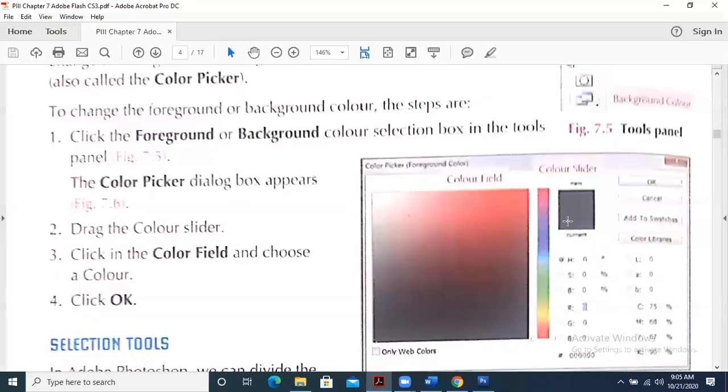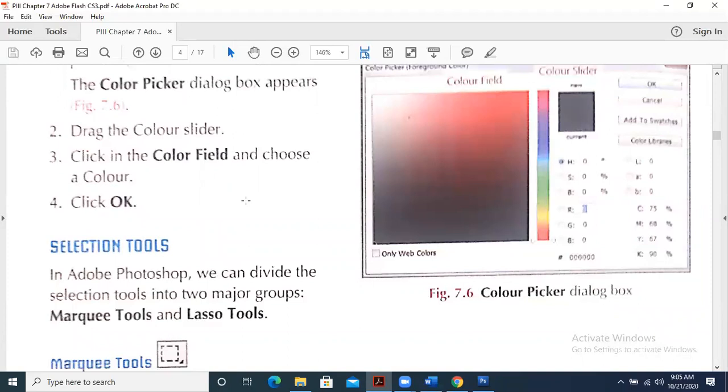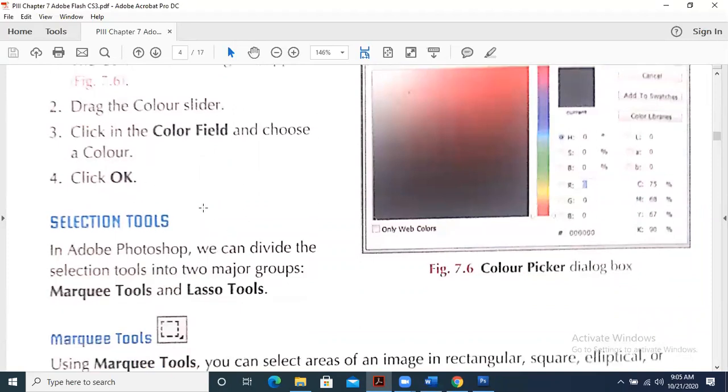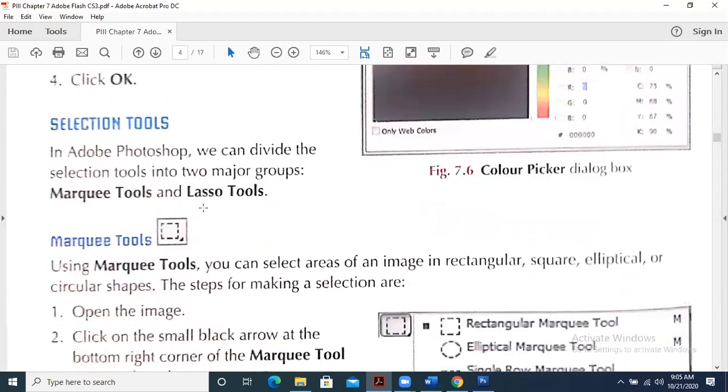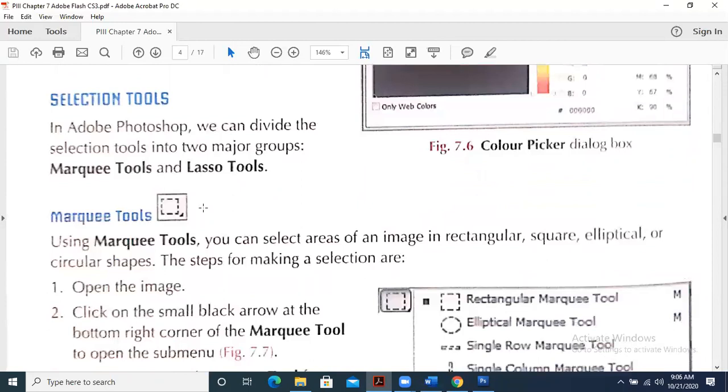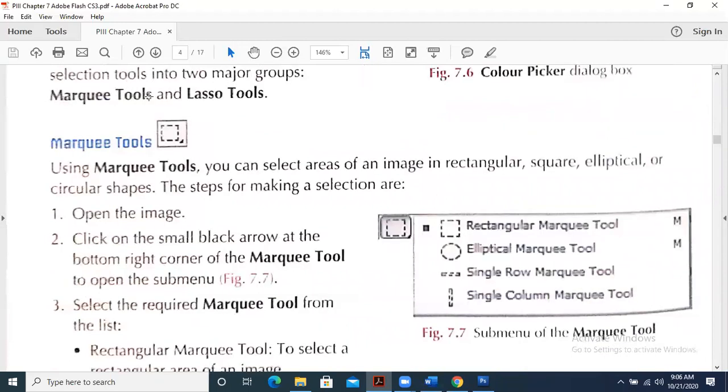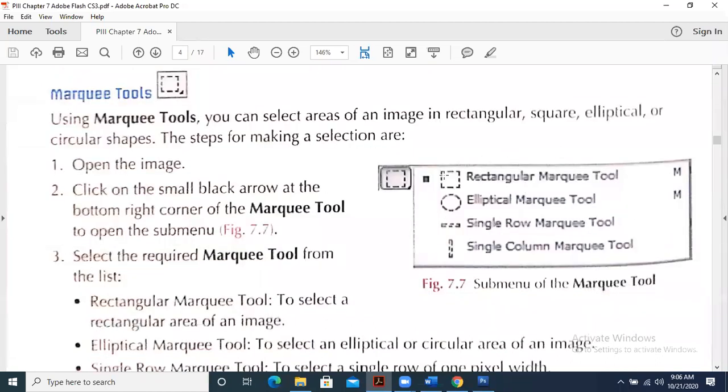So this is the thing that they have explained over here whenever we are taking a foreground or background color. Selecting tools: in Adobe Photoshop we can divide the selection tools into two major categories. Marquee tool, I have explained the marquee tool to you. Lasso tool is also there. So these are basically two types of tools. The marquee tool contains rectangle, oval, single row marquee tool, and single column marquee tool.